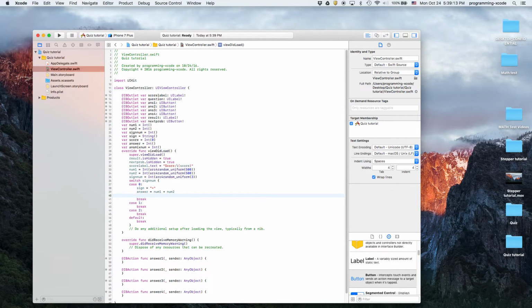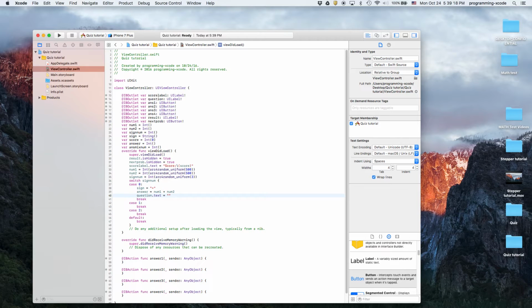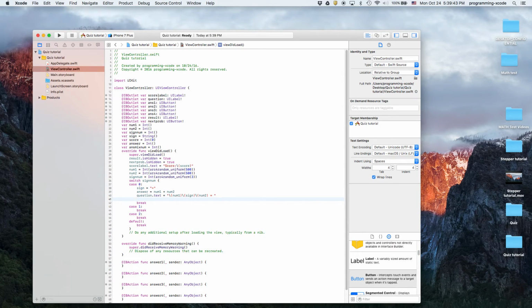And then we're going to say question.text equals, again, num1, and then sign, and then num2 equals, and then we're going to break out our answerMixNum.